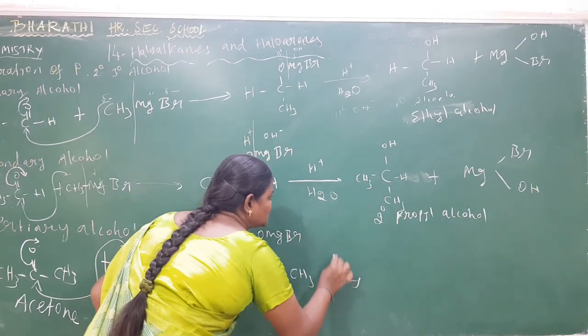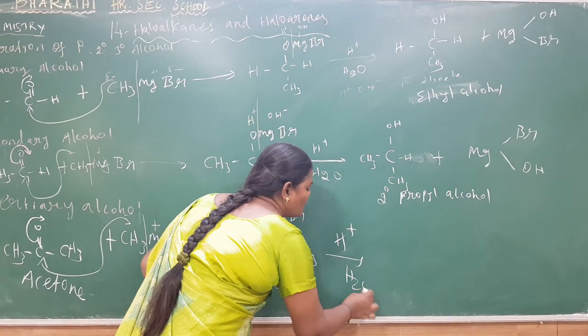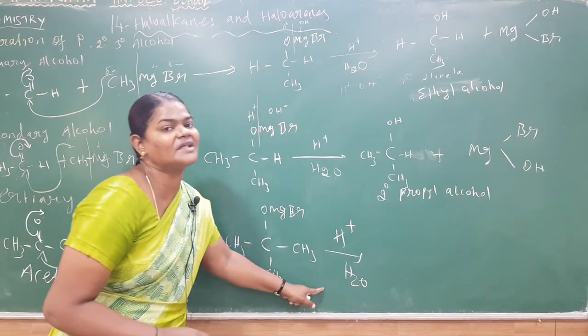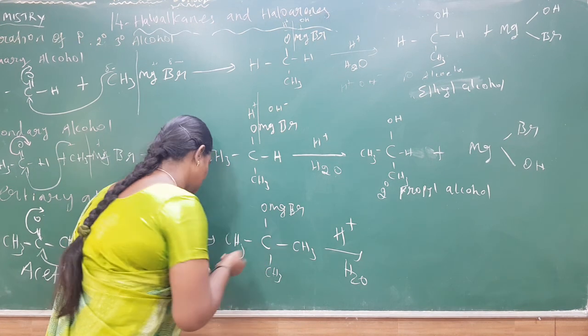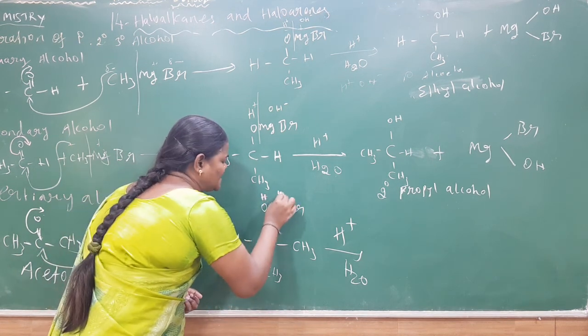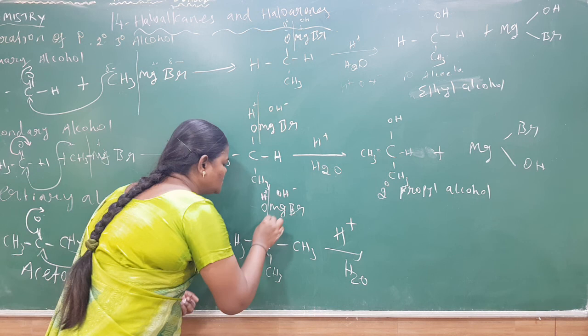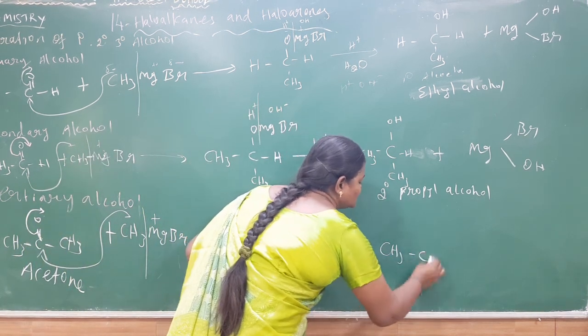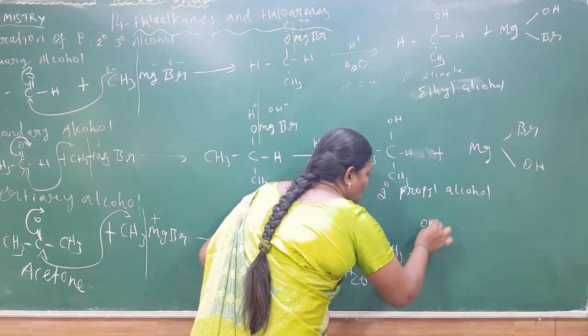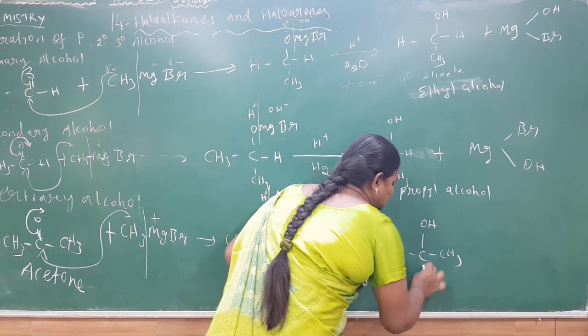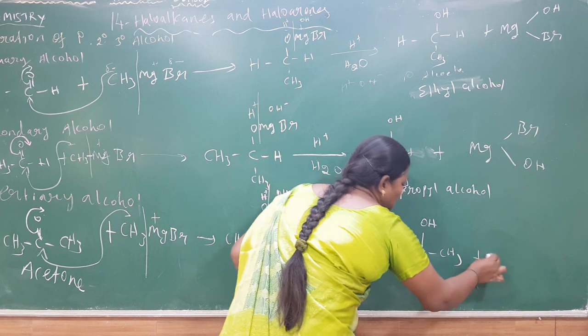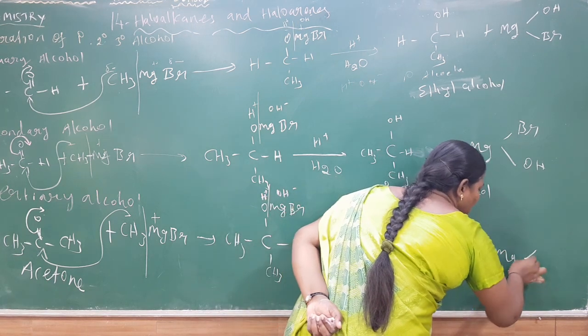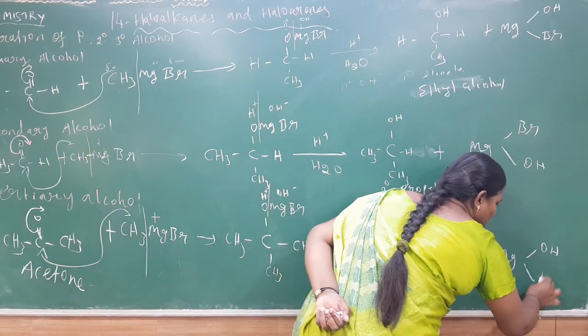So this, in the presence of acid medium, undergoes hydrolysis with water. That water will be what? H plus and OH minus ions. So it will separate them, both of them. So CH3, COH, CH3 here, and methyl magnesium bromide.